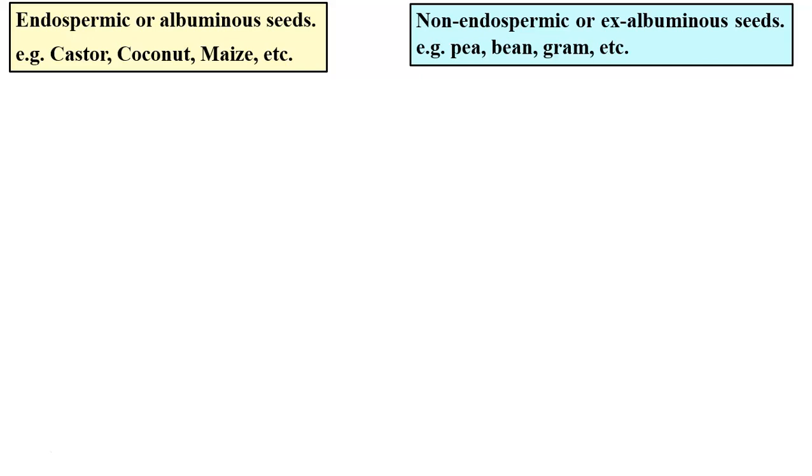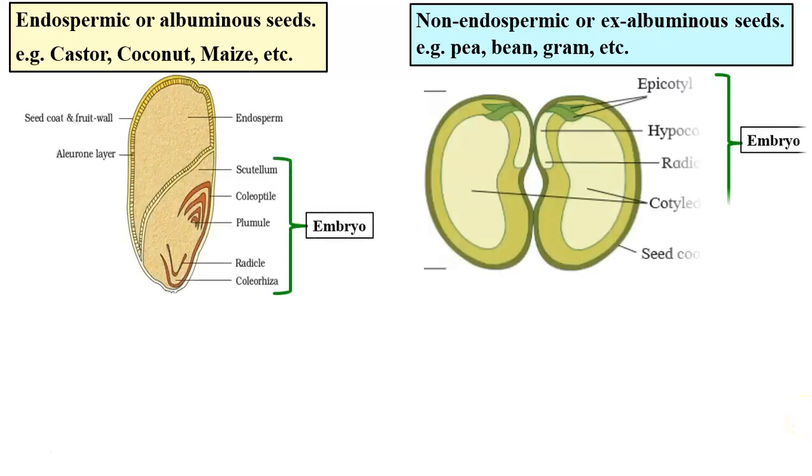We have to see whether endosperm remains functional throughout the life of the seed or the endosperm finishes its function of supplying nourishment to the embryo once for all and then it becomes non-functional. These are the two types of seeds. We will understand their structure.